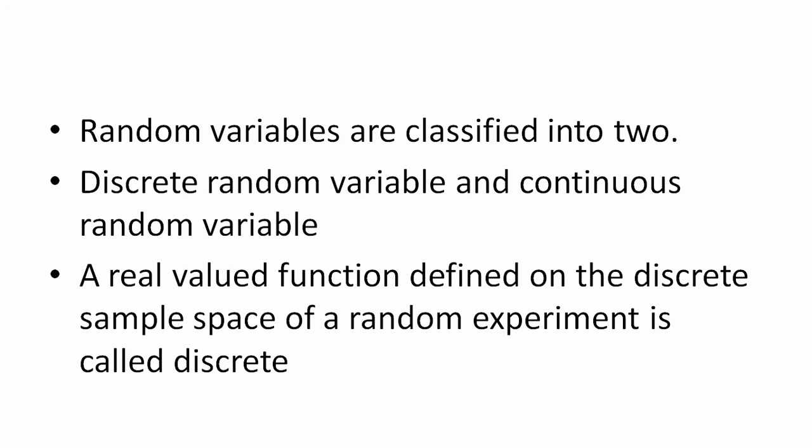We have two types of sample space. The domain of the random variable is sample space. Therefore, we must have two types of random variables. What is the reason? We have two types of sample space. One is discrete sample space and the other is continuous sample space. That is, a real valued function defined on the discrete sample space of a random experiment is called a discrete random variable. What is the definition? A real valued function defined on the discrete sample space of a random experiment is called a discrete random variable.